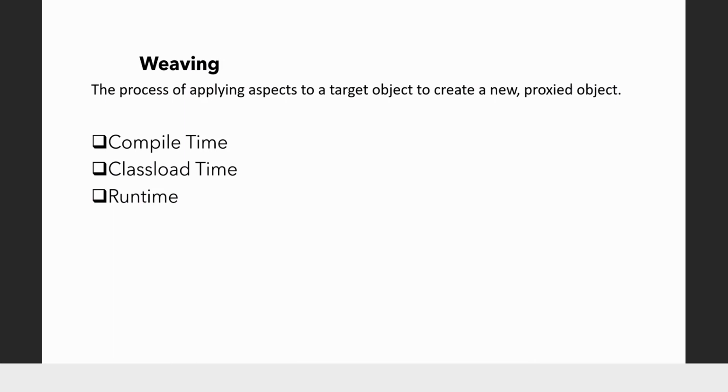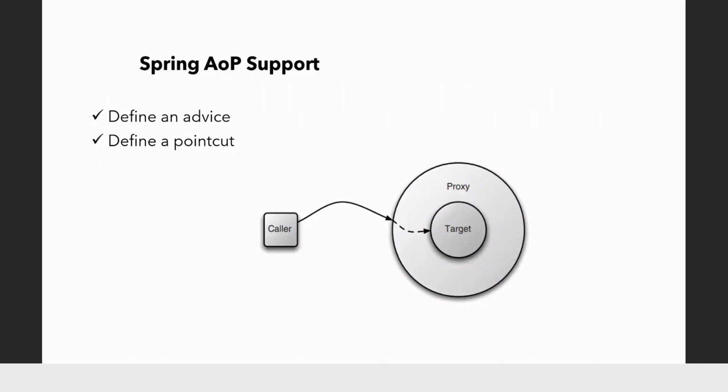So weaving means to add the functionality defined in an aspect to the target object so that a new proxy object is created. There are three stages when this weaving can be done: compile time, class load time, or runtime. Now remember, Spring does weaving at runtime only. Okay. Now, how does Spring help to perform this weaving and to define an aspect?